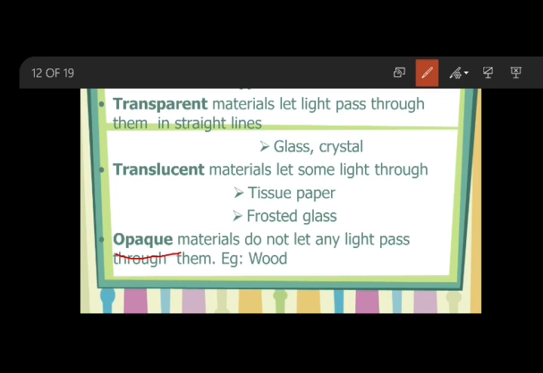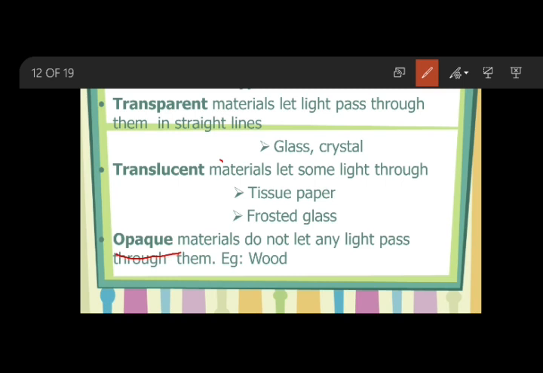Examples: wood, we human beings, or any box, washing machines, grinder, fan, buildings, all these things are opaque objects. Does it allow any light to pass through it? No. So, the objects which do not allow any light to pass through them are called opaque objects. Keep that brown sheet in your mind, my dear children. With the brown sheet, I cannot see the cover of the book. So, it is like your resemblance for an opaque object.